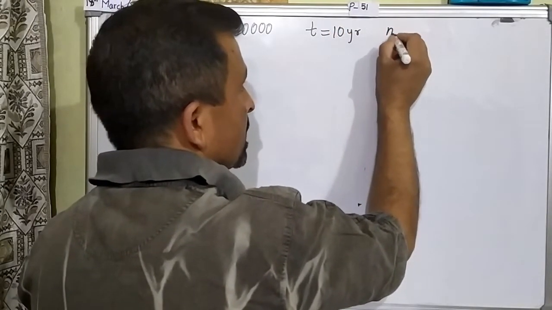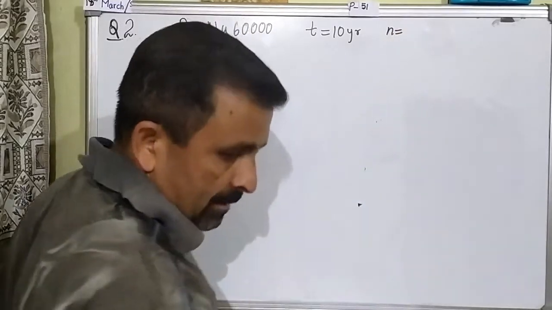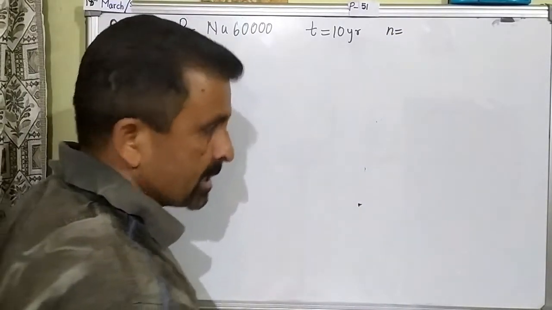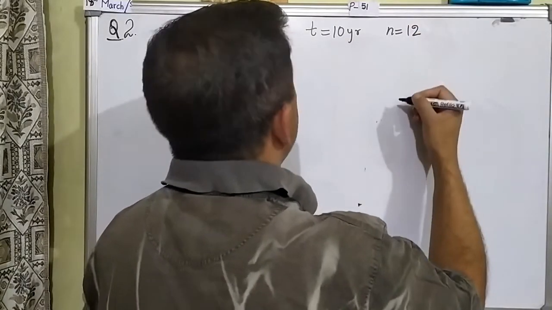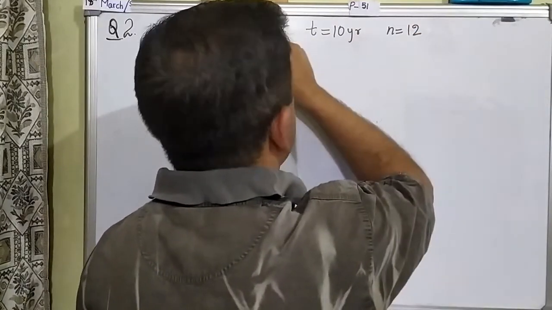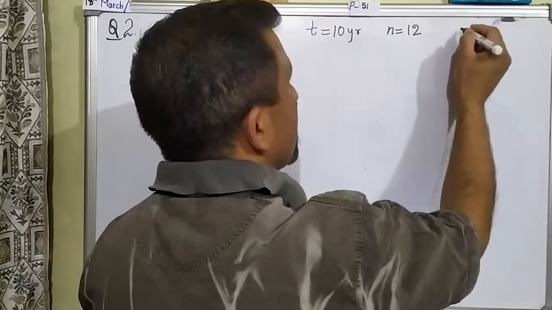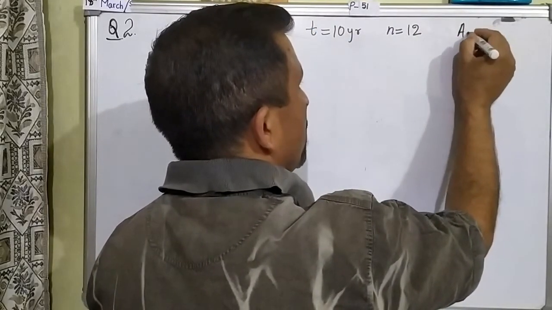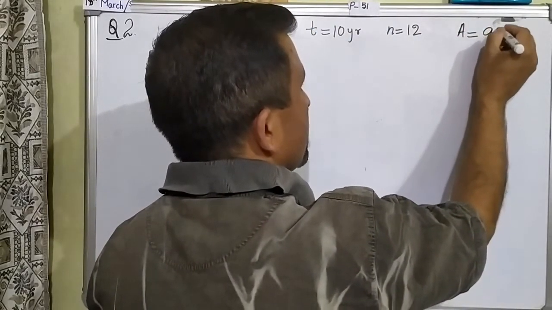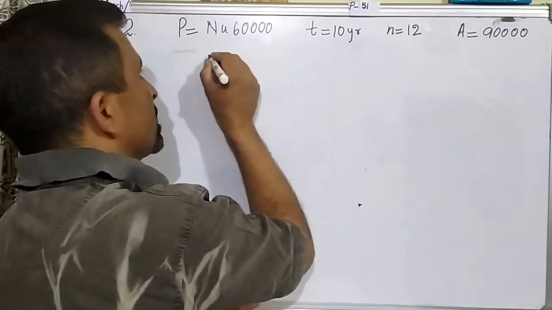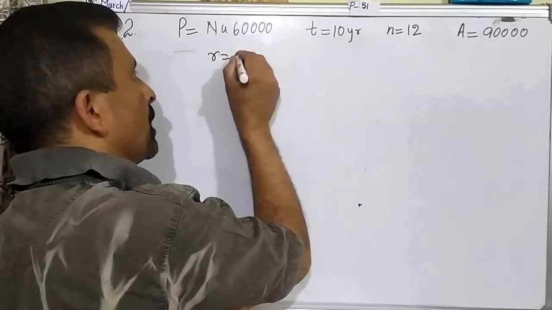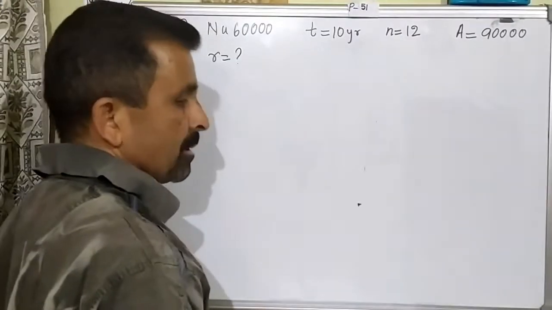Since the interest is going to be compounded monthly, the frequency has to be 12, right? And you want this principal to become 90,000. That means the amount you are expecting is 90,000. So the question is, what should be the rate of interest?